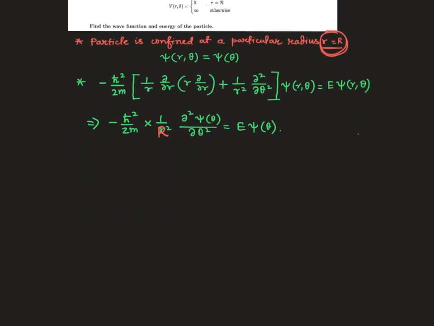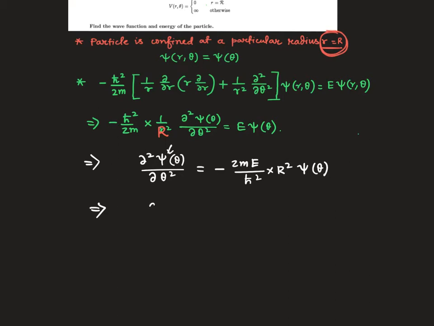So let us now solve this Schrodinger equation. So this will be del 2 psi of theta over del theta 2 equals minus twice m E R square over h cut square psi of theta.